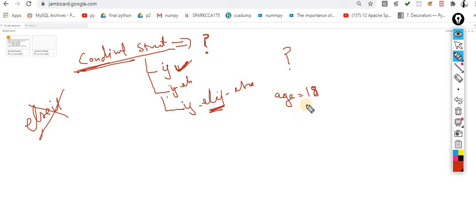Now I want to process only those users whose age is more than 18. That is my problem statement. The client gives you one small script or a very small program, and you are supposed to only process those people who have age greater than 18. That's it.